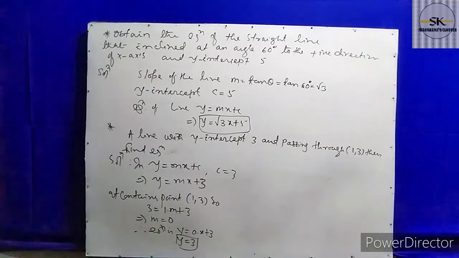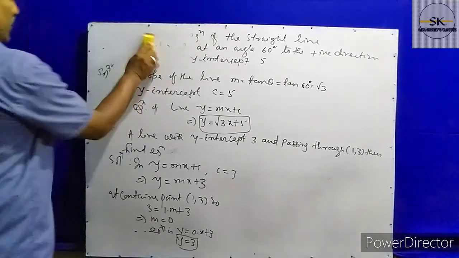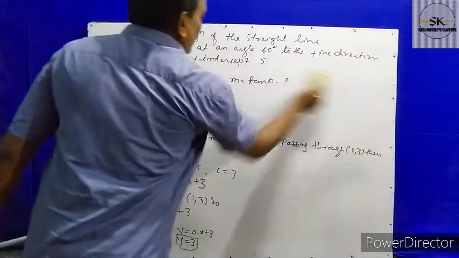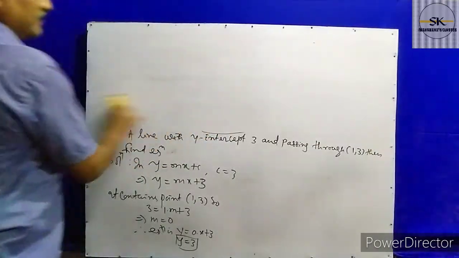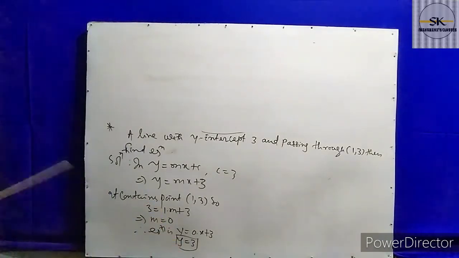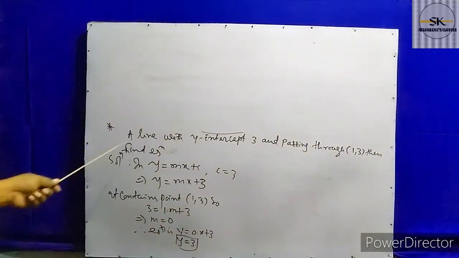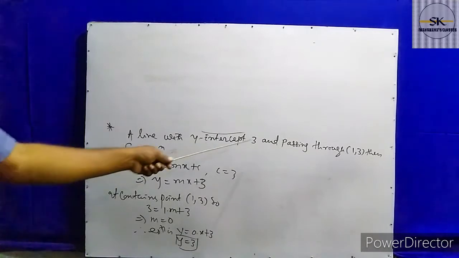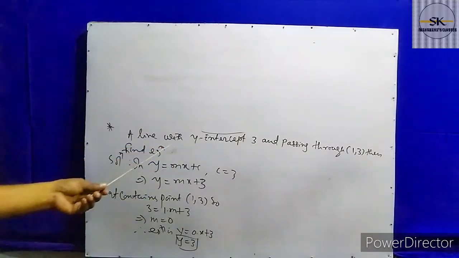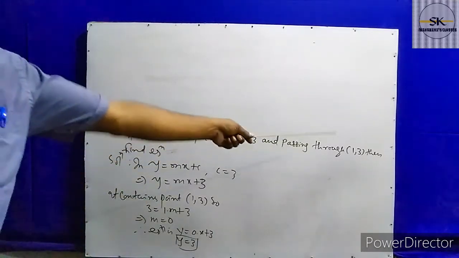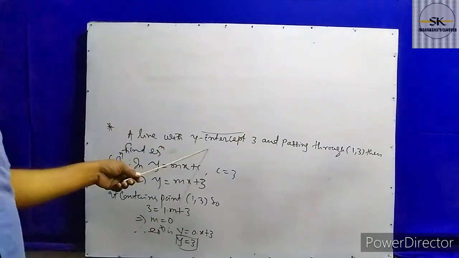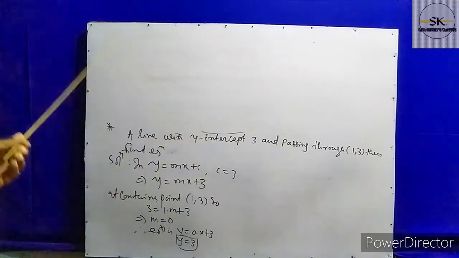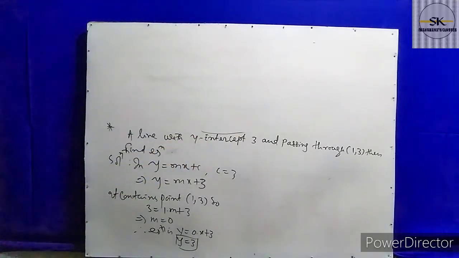But in the second case, look at another problem. In the next problem, we have to find the equation of the straight line. A straight line with y-intercept 3 is given, but the slope is not given. The straight line is passing through the point (1, 3). The slope is not given, but another thing is given: that the straight line passes through the point (1, 3). So how to find it in this case?